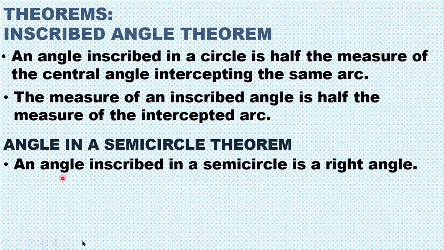Okay, so an angle inscribed in a semicircle is a right angle. So, why right angle? Because yung dalawang endpoints ng inscribed angle natin ay sa semicircle. Pag semicircle kasi, yung arc natin ay 180 degrees. So, ibig sabihin, right angle siya kasi pag inscribed, that is only half of the measure of a semicircle. So half of 180, that is 90 degrees. So that is a right angle.